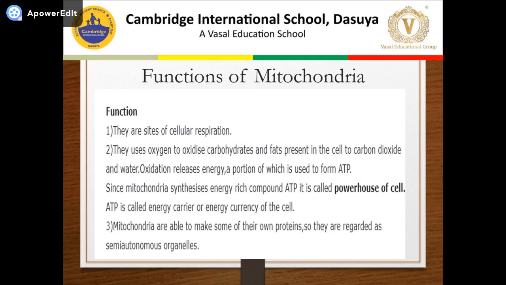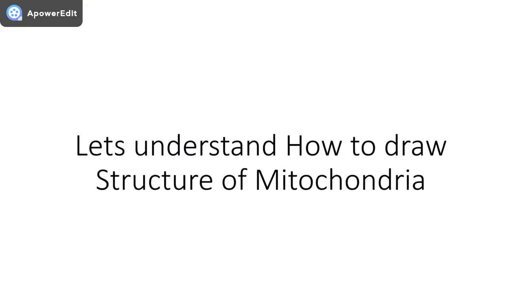Mitochondria are also able to make some proteins because they have their own DNA and ribosomes, so they are regarded as semi-autonomous organelles. Let's understand how to draw the structure of mitochondria step by step.